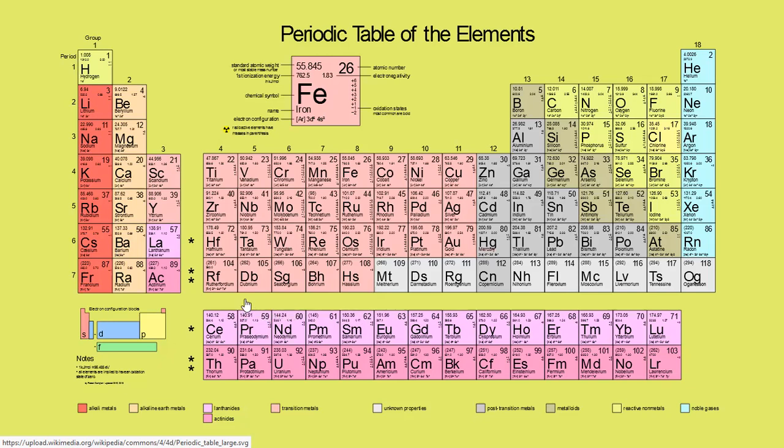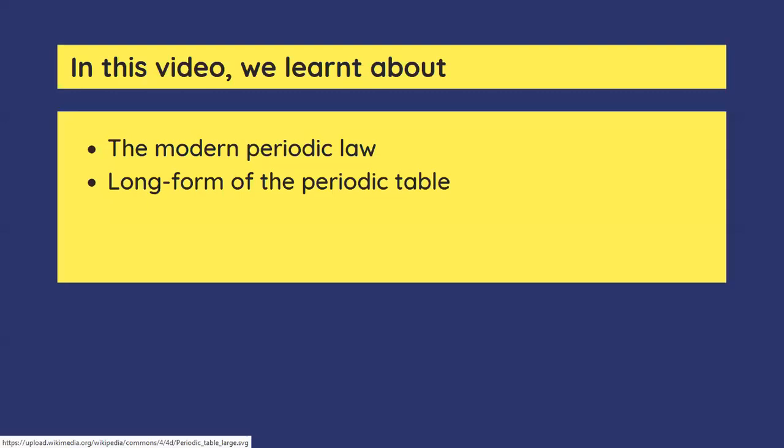In the coming few videos, we'll be discussing the electronic configuration of the elements, and how we can understand the electronic configuration just from the periodic table. So in this video, we learned about the modern periodic law, according to which the physical and chemical properties of elements are a periodic function of their atomic numbers.